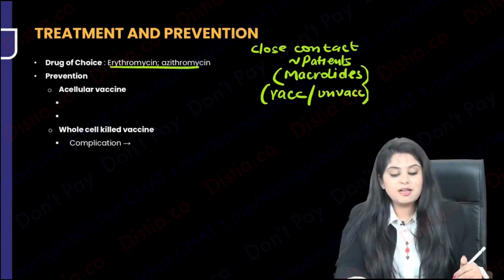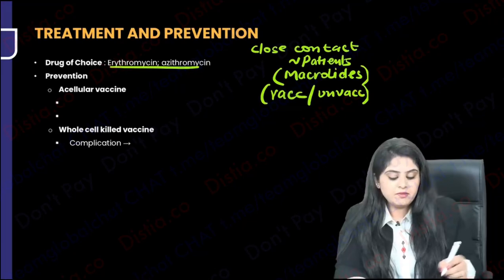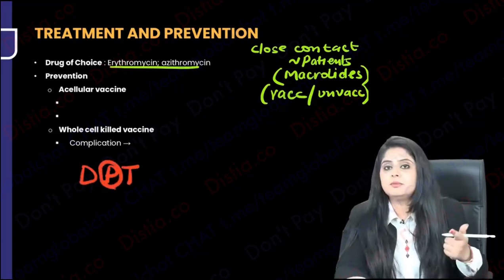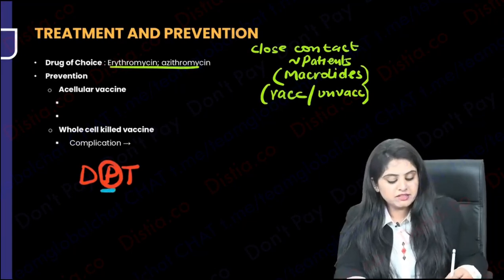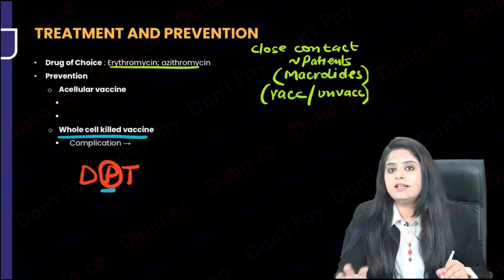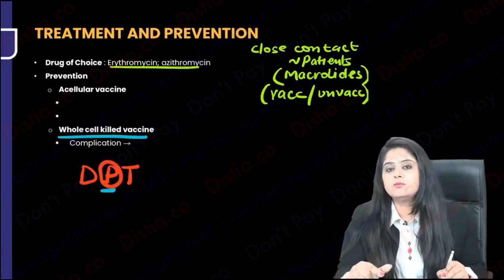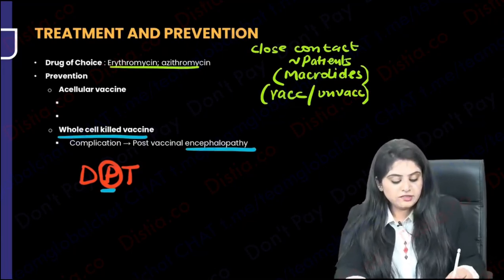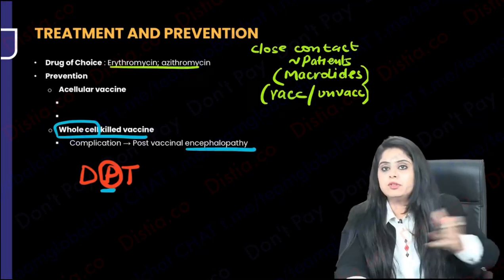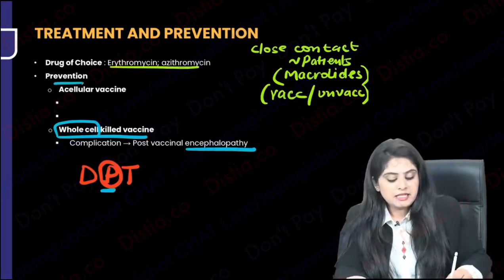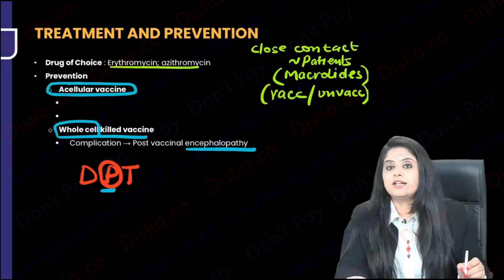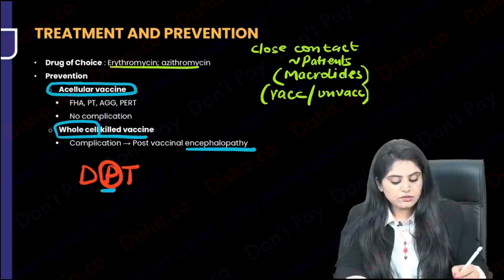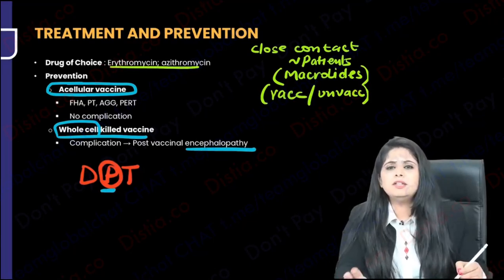Now, tell me, which vaccine do we have? So, pehle, remember we used to use DPT. So, the pertussis vaccine, diphtheria, pertussis, tetanus. The pertussis vaccine that we were using was a whole cell vaccine. Problem with whole cell was patients started having encephalopathy. So, they said ke nahi, whole cell to nahi, cell component hatao, remove the cell. I need something known as an acellular vaccine. So what is this acellular vaccine that you have to know? Please note, I told you some factors in the beginning and I said, abhi, just go through them.